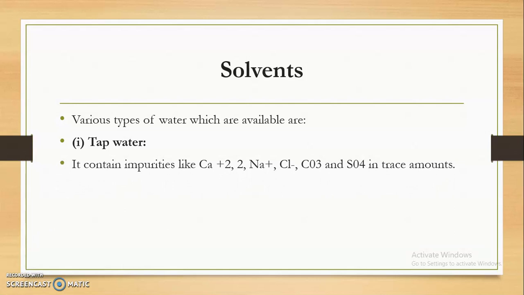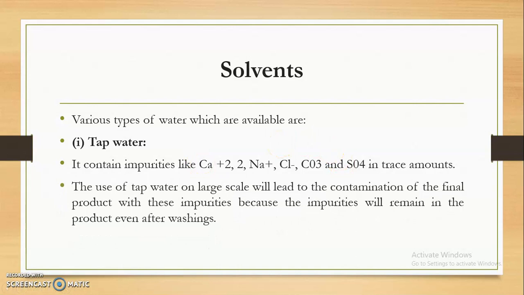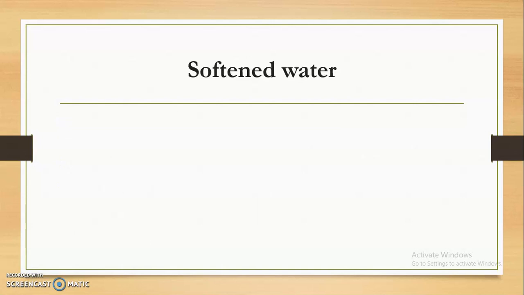For example, tap water consists of impurities like calcium, sodium, chloride, carbonate ions and sulfate. These are different impurities, cations and anions, present in small amounts in tap water. If we use tap water on a large scale, it will lead to contamination of the final product with these impurities, because the impurities will remain in the product even after washing, since we again use water for washing. So if tap water is used, definitely these types of impurities will be incorporated.